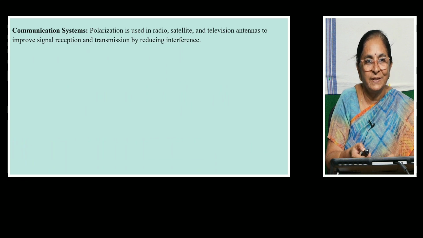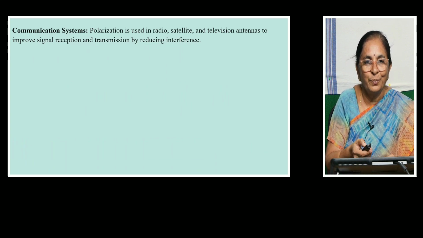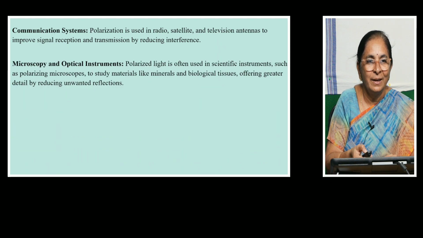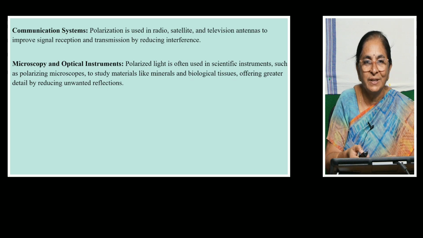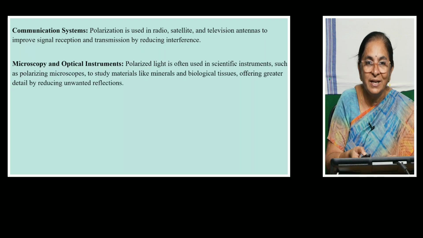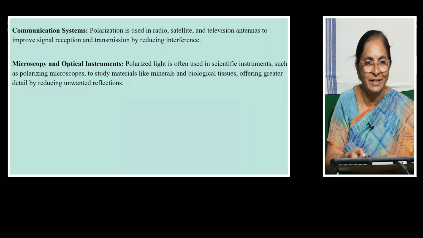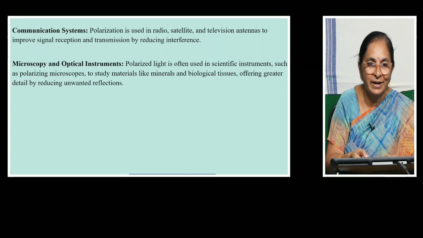In communication systems also we use this technique of polarization. It is used in radio, satellite and television antennas to improve signal reception and transmission by reducing interference. Next one is microscopy and optical instruments. Polarized light is often used in scientific instruments such as polarizing microscopes to study materials like minerals and biological tissues, offering greater detail by reducing unwanted reflections.